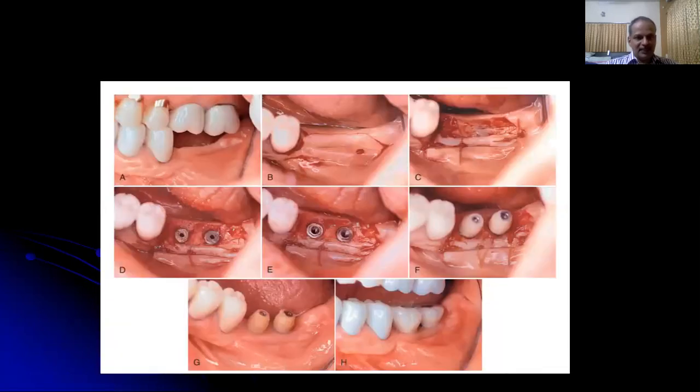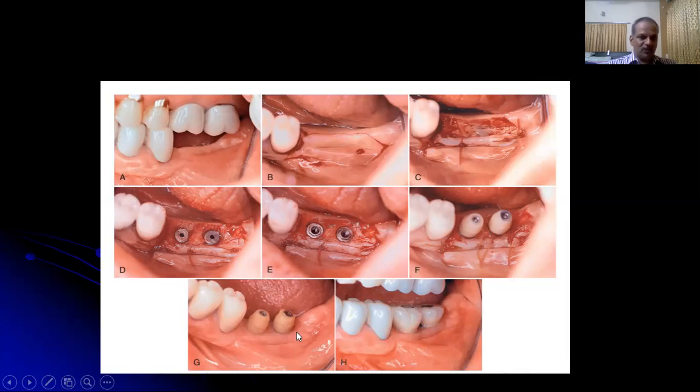Here is a clinical picture with the lack of keratinized tissue. Here the crestal incision is placed with the mesial and distal vertical incisions, and a partial thickness flap is elevated, and the implant head is exposed with the gingivectomy technique. The cover screws are exposed and removed, and the site is nicely irrigated with saline, and then the healing abutments are connected,